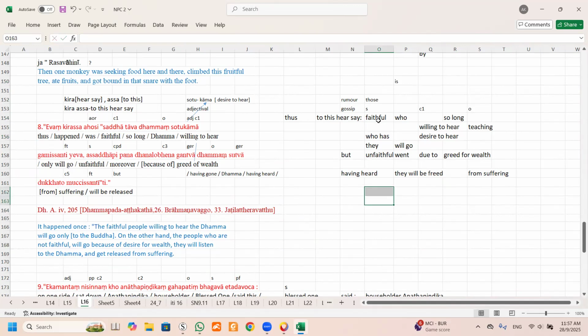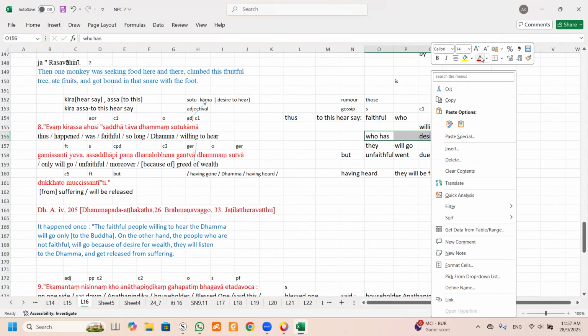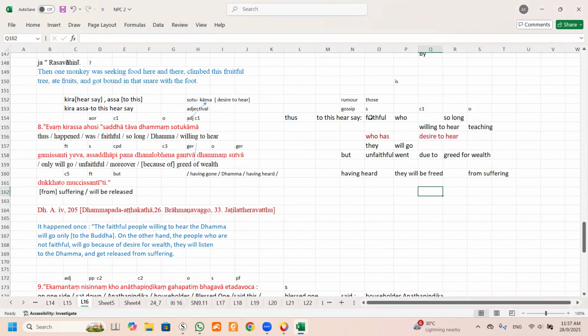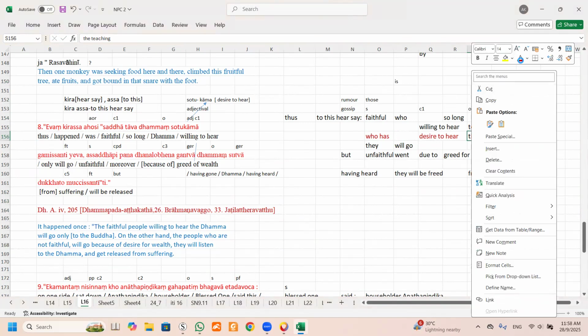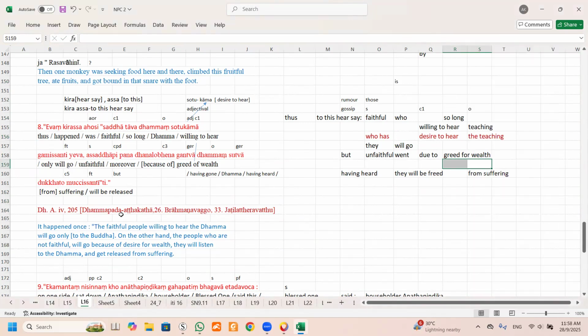That means subject, this is the verb. Who has the desire to hear. So you can figure out how to structure your translation. The faithful who has desire to hear the teaching. That means say the teaching. This can be one way, or your translation up to this line. And this part no problem already.